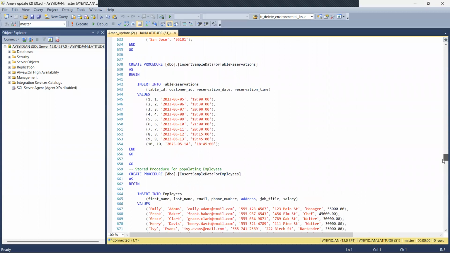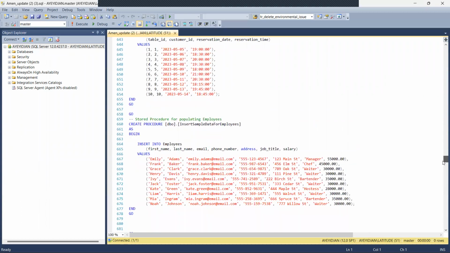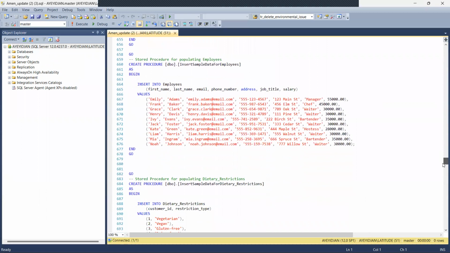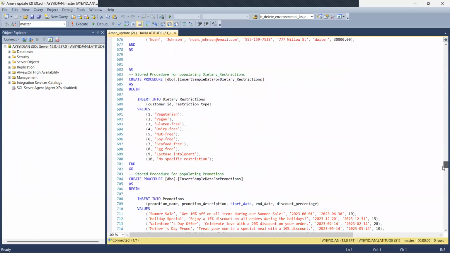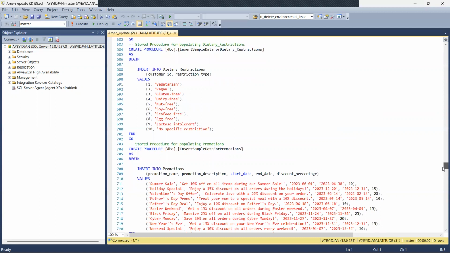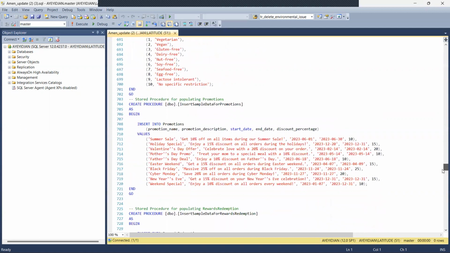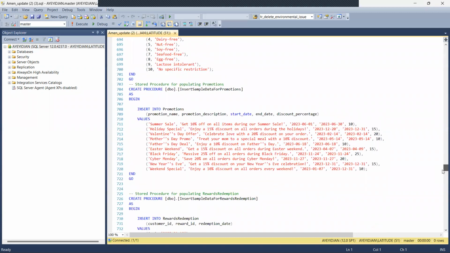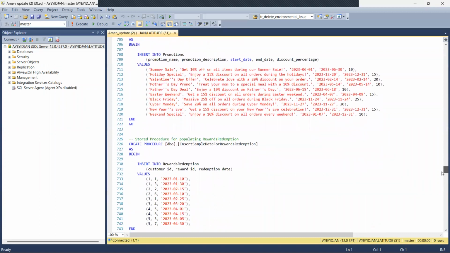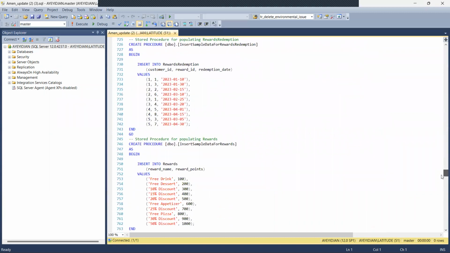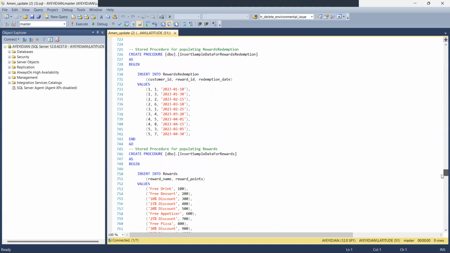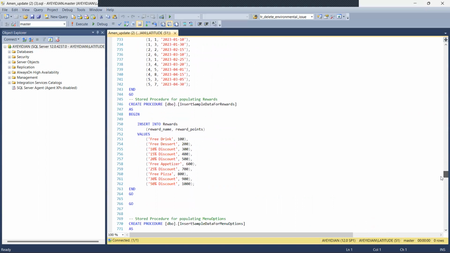Table reservations have table ID, customer ID, reservation date. Then there are the employee table and the dietary restrictions table, which has the customer ID and the restriction type. If the person is gluten-free, vegan, vegetarian, nut-free, we need to know this information before we serve any food to them. There are also the promotions table, which works on employees, and reward redemptions, which are rewards gotten by customers when they purchase more than one item or more than a certain amount of items.